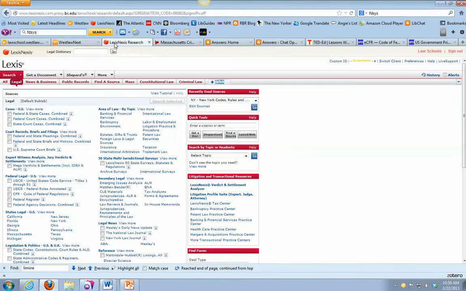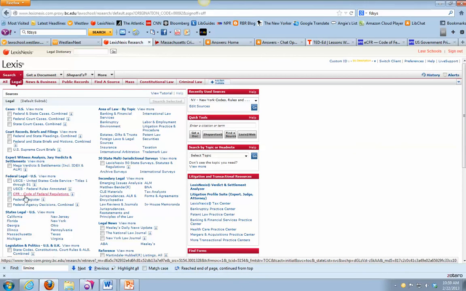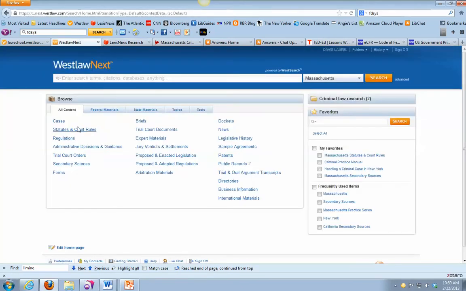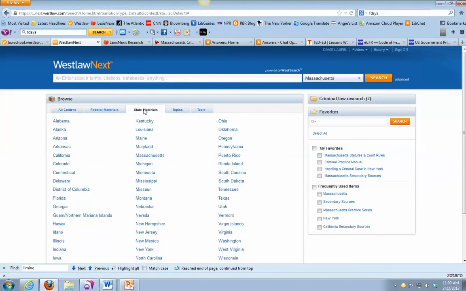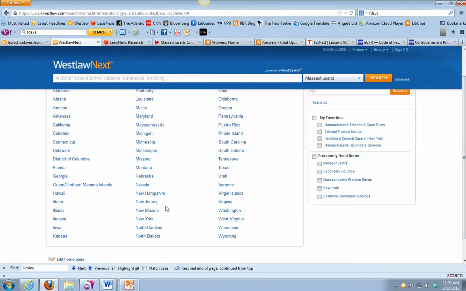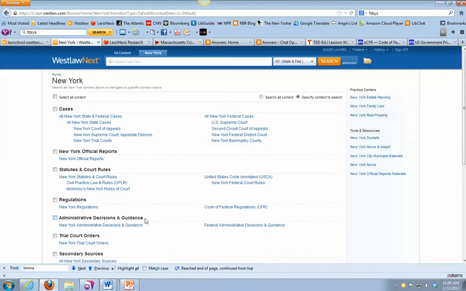You could do the same thing on Lexis by plugging in that citation here, or you could browse through the CFR. Okay. I'm going to flip back over to Westlaw really quickly, talk a little bit about state regulations. It tends to work the same way, where states publish. We're going to go through New York.